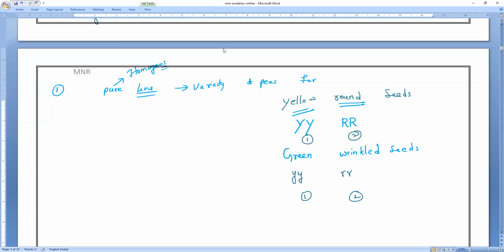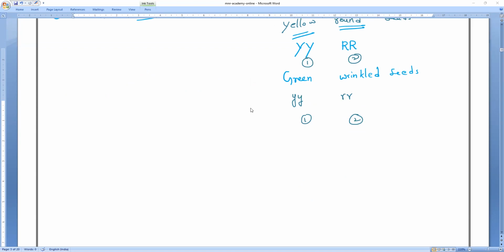So he has taken a pure line. Pure line means homozygous plants. They are the parents, so please remember it is the parental generation. So let us make it now. He crossed these plants and observed that all seeds had the features of only one parental type. What is that parental type? We'll observe. So again, what will happen here? He made a cross-pollination or self-pollination, you have to tell me. First, parental crossing. Parental crossing is always what?